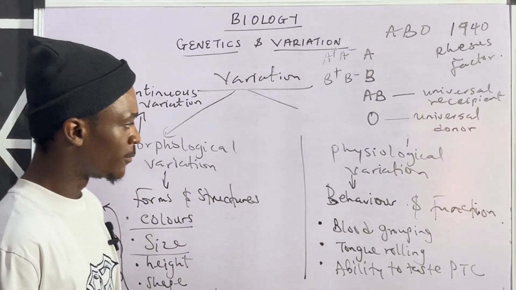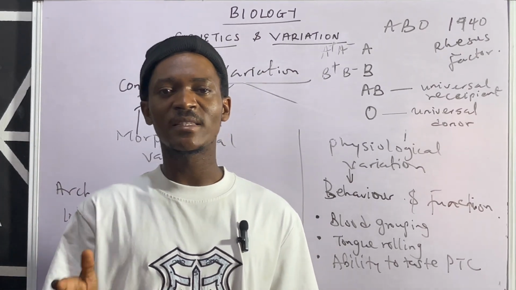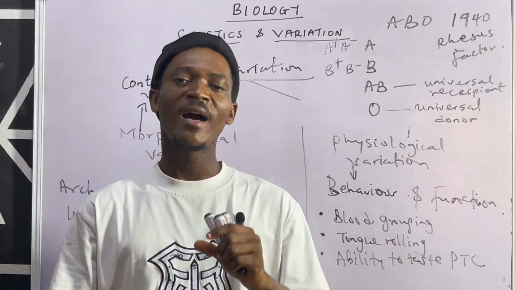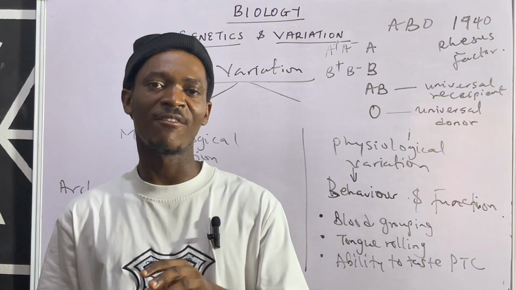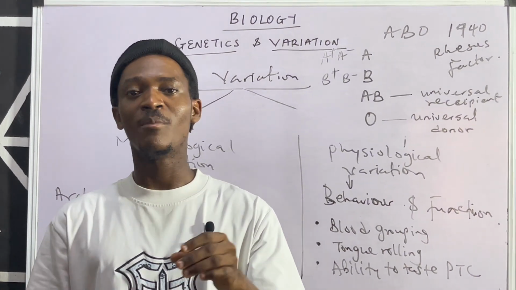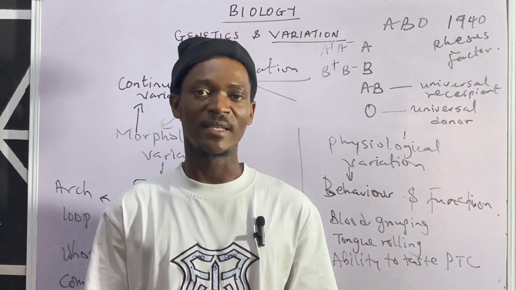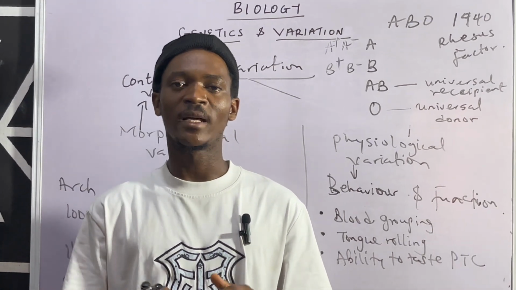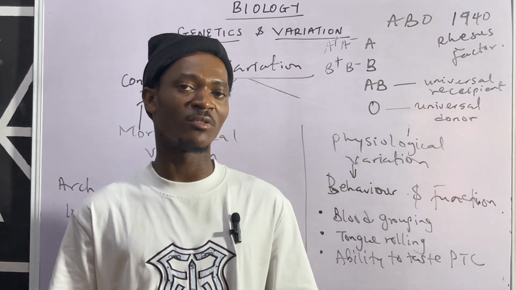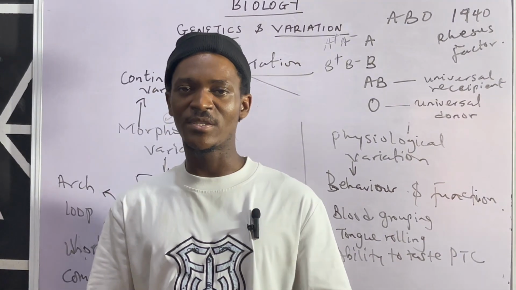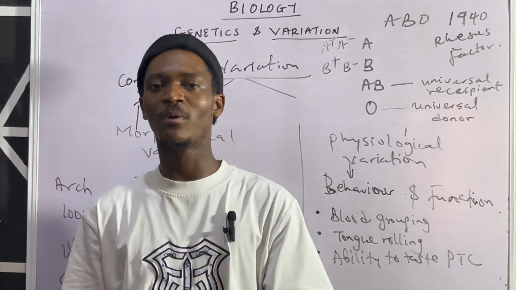All right. So for blood grouping, one thing that you need to know is this: antigens and antibodies are of relevance here. Antigens are found on the surface of red blood cells. Antibodies are found in the plasma. Remember, if you have watched my video lesson on the transport system on this channel, then you know that the blood has plasma and blood cells. The plasma is the liquid portion of the blood. Like I said, antigens are present on red blood cells, antibodies in plasma.